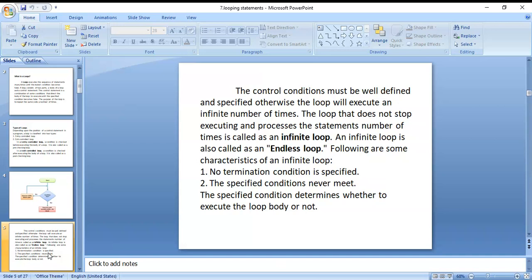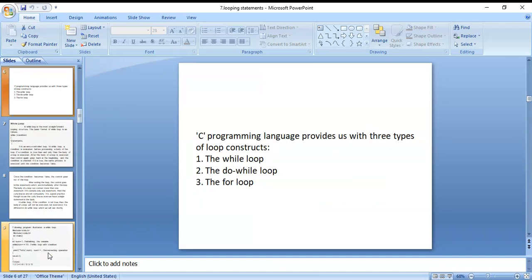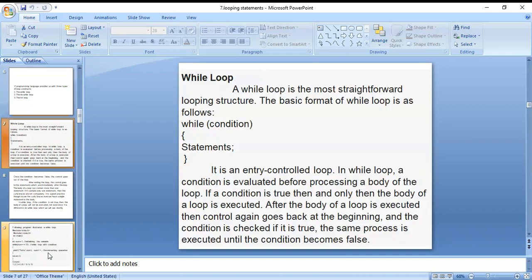Next, C programming provides three types of looping constructs. The first one is the while loop, then the do while loop, and the for loop. There are three types of looping statements in C programming: while loop, do while loop, and for loop. First, the while loop.